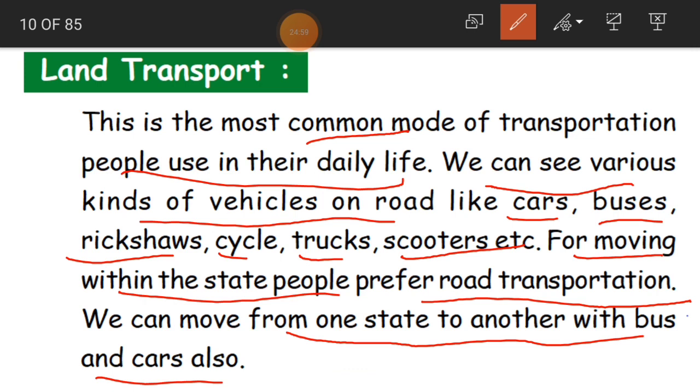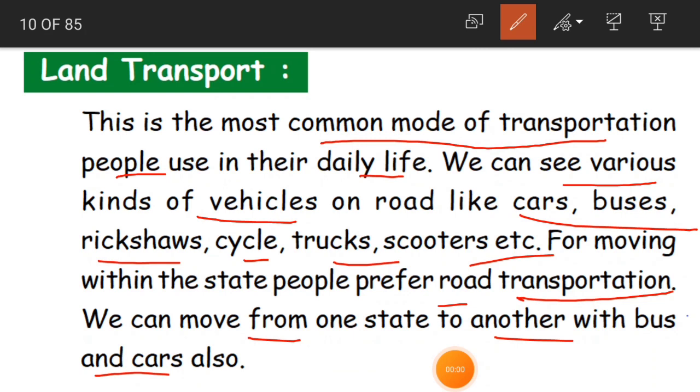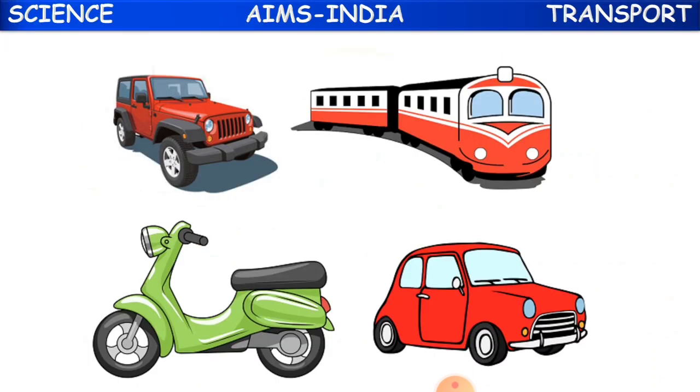Clear, children? So this is about land transport. As we said, we take these three transportations to move from one state to another. Now let us see some pictures of land transportation.